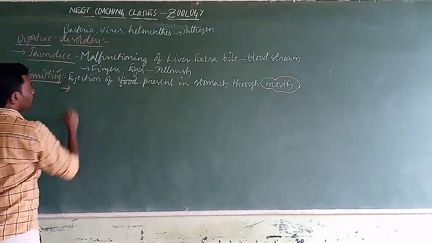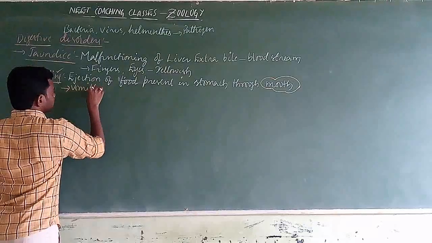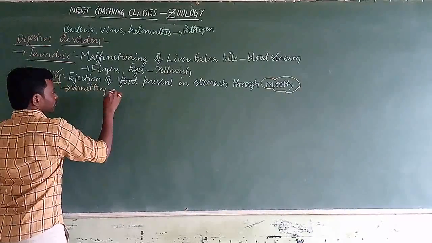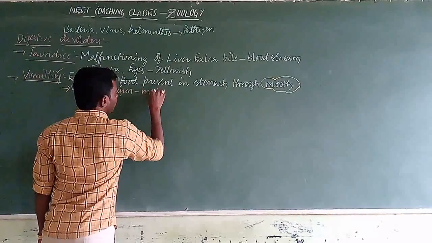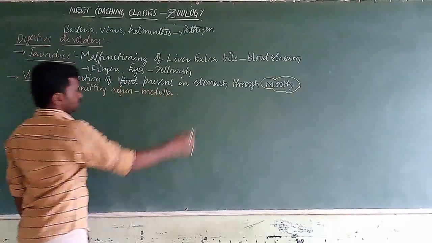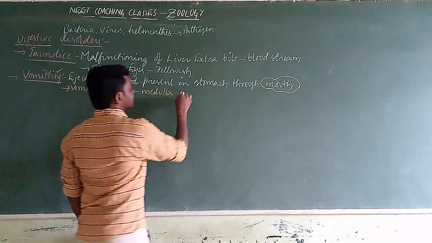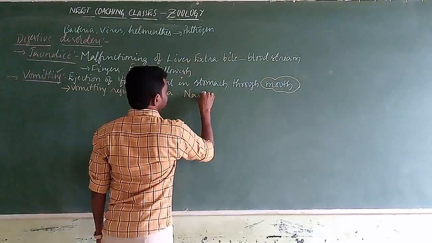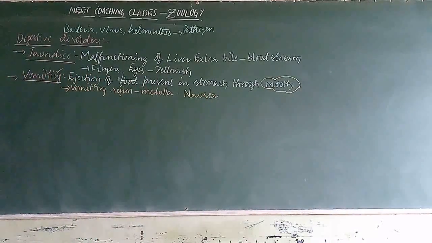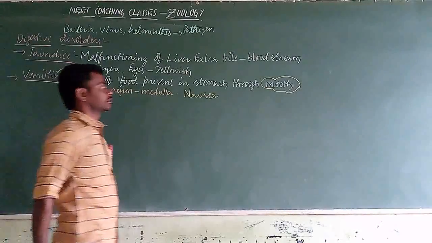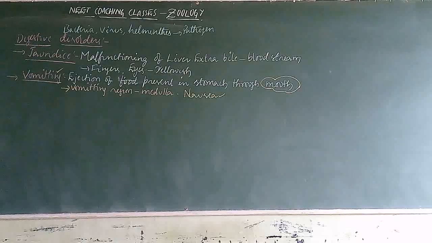Actually, it is controlled by the vomiting center which is present in the medulla. After vomiting, we all suffer from nausea, which means unable to see, unable to stand, some disturbance. That nausea will be caused immediately by the vomiting.